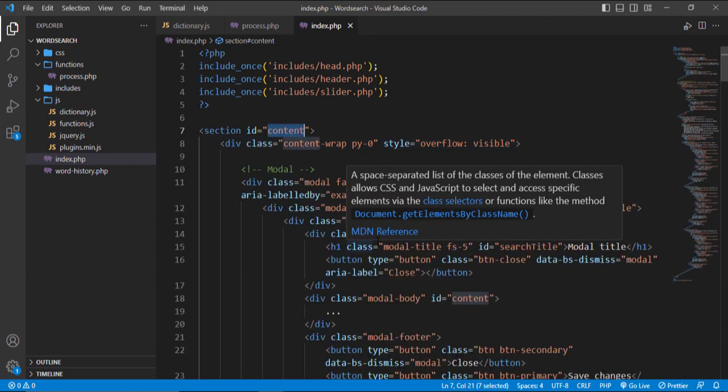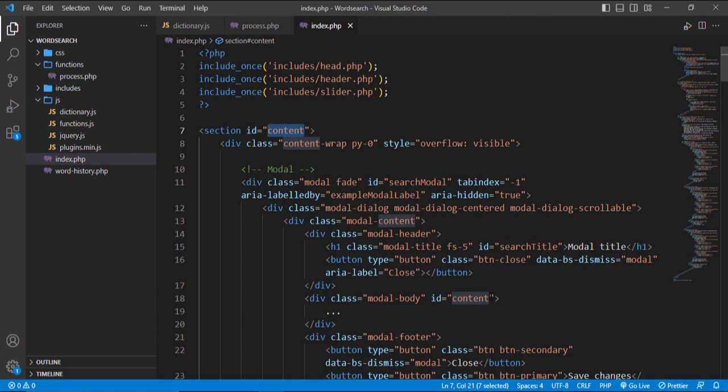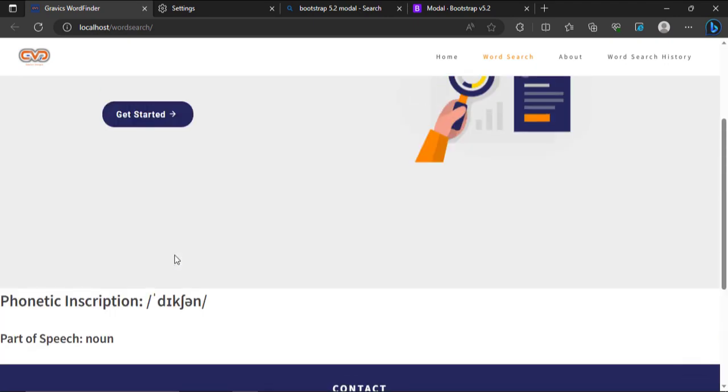So that's why it's very important when you're naming variables, IDs, and classes to always pick a unique name, something that has not been used in your project. Thank God we got this error together, because this is a very important aspect of programming. When programming, we like to use and reuse names, and that's not good. You can see this is exactly what will happen. This is so ridiculous right now.